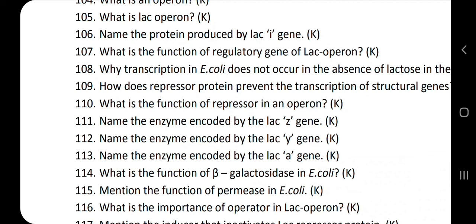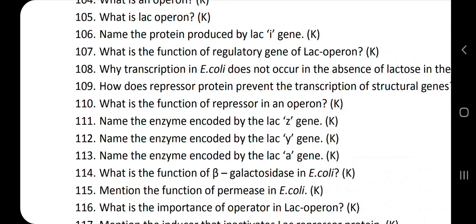Next question: what is the function of repressor in an operon? The function of repressor in an operon is to prevent the RNA polymerase from carrying out transcription. How does it prevent the transcription?